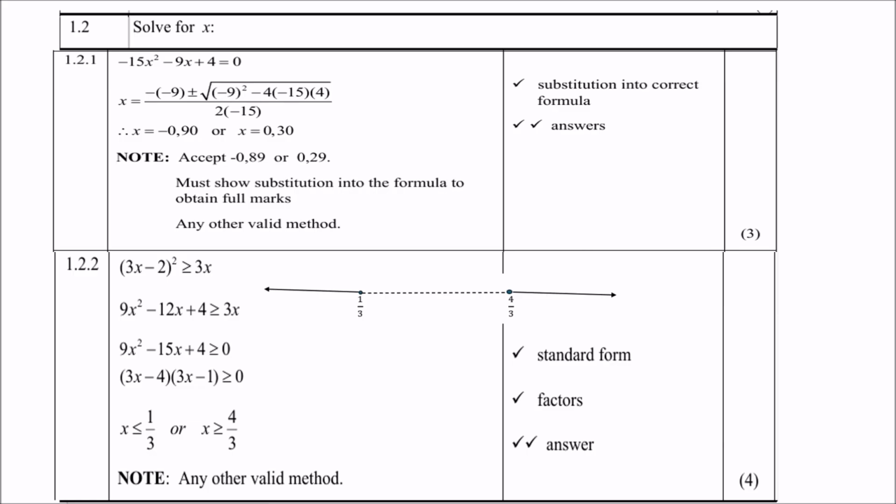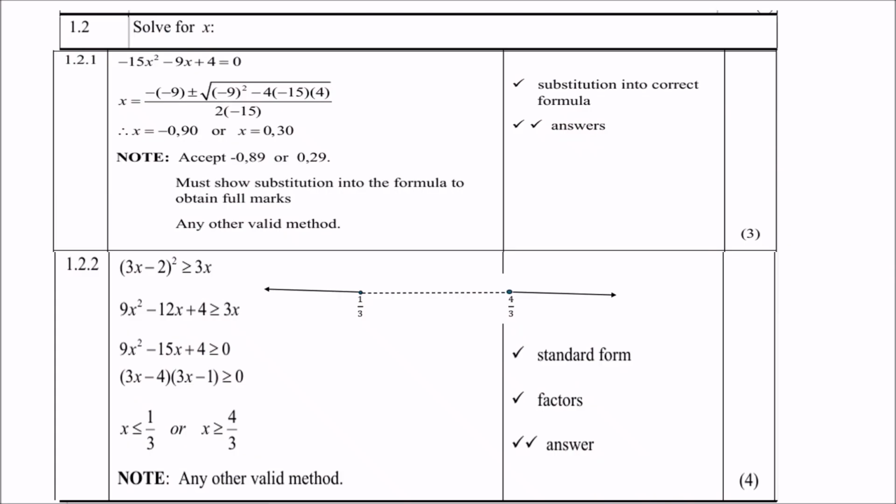Then remember, negative 15 is a, negative 9 is b, and 4 is c. Then you do your substitution, use your calculator, and you will get negative 0.89, which you must round off to negative 0.9, or 0.29, which you must round off to 0.3. So be very careful, you need to follow the instructions.